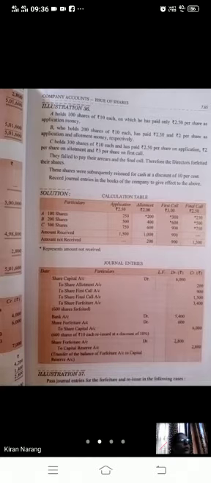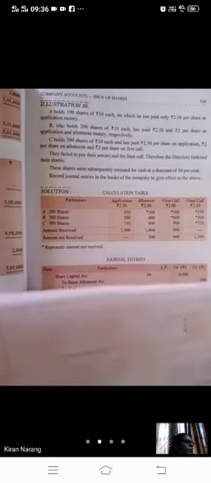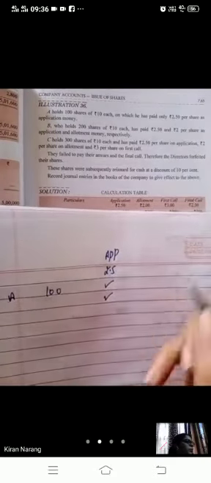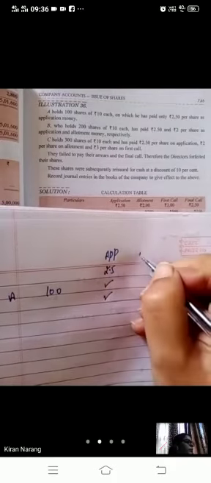See what is given. A, who holds 100 shares of rupees 10, paid only rupees 2.50 as application. His name is A. He is having 100 shares and he has just paid rupees 2.5 on application. The rest information we don't have. Okay. Now the next person is B, who holds 200 shares, paid 2.50 as application and rupees 2 on allotment.